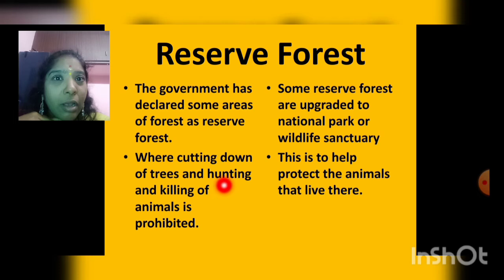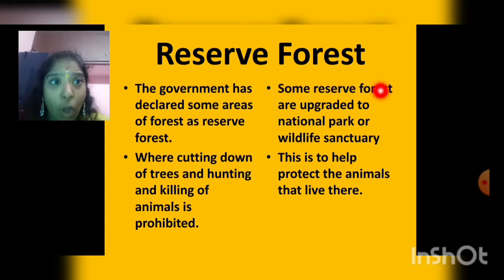People are not allowed to cut the trees and hunt and kill the animals in a few areas. Though it can be for a useful purpose, the government has prohibited certain areas where people should not cut the trees.